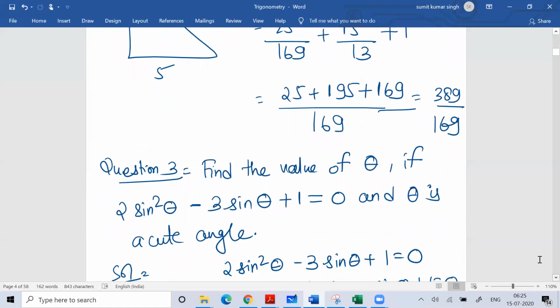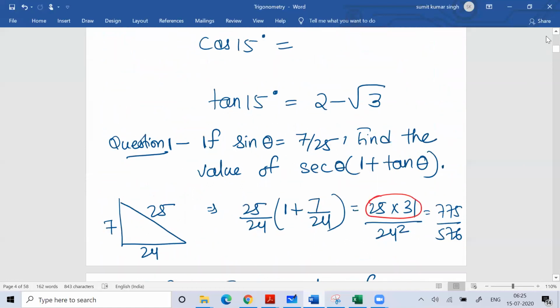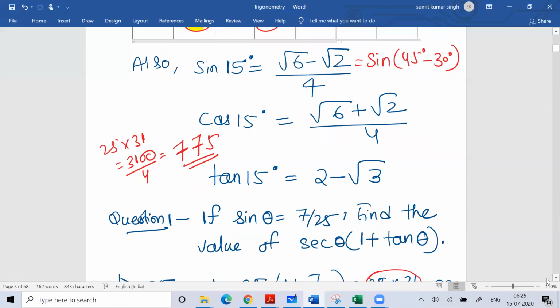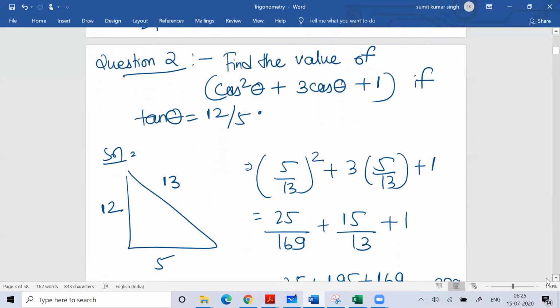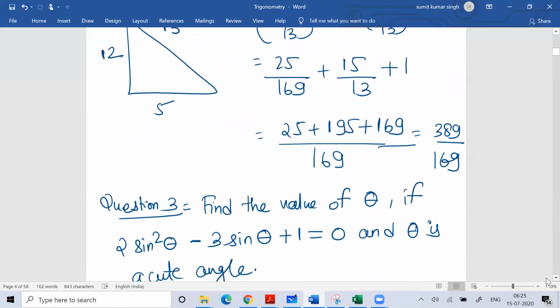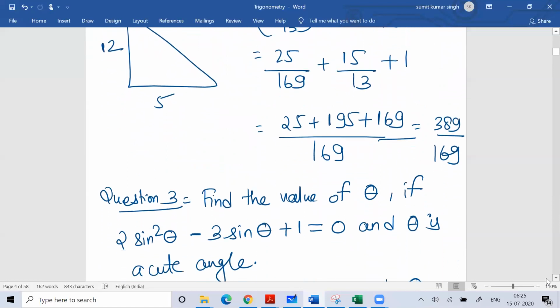Then question number third. In this question you have to find the value of theta, if the equation is given like this. If you observe, this is like a quadratic equation, and suppose sine theta is x, so the equation will become 2x square minus 3x plus 1 equal to 0.